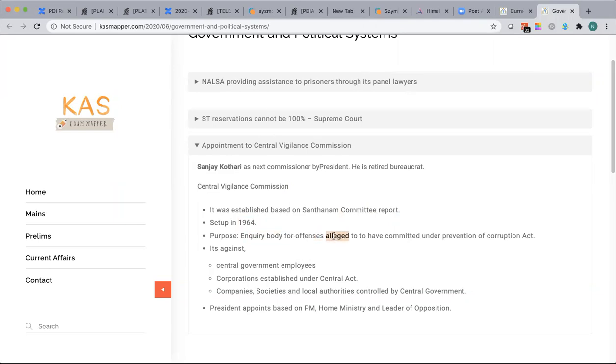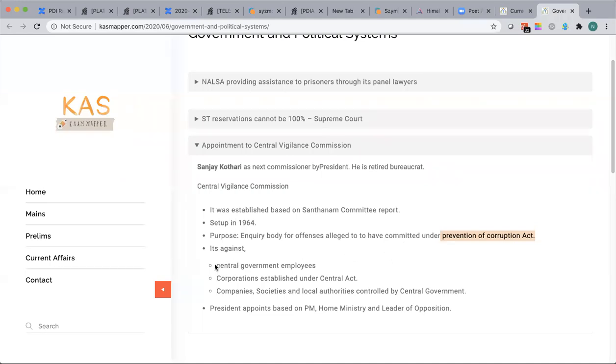If someone makes allegations against certain officers who have committed a crime under the Prevention of Corruption Act, then only can they inquire into those allegations. Allegations against all government employees?